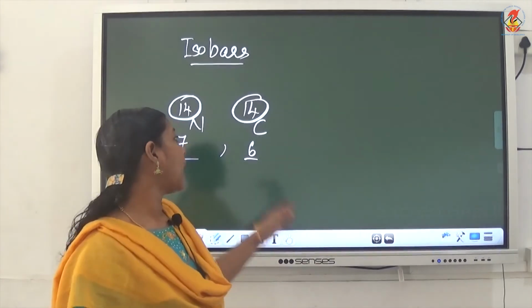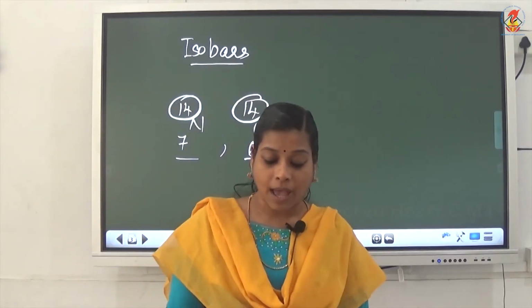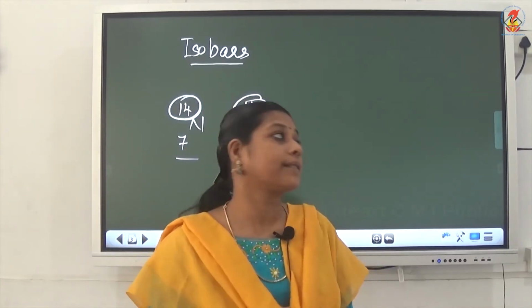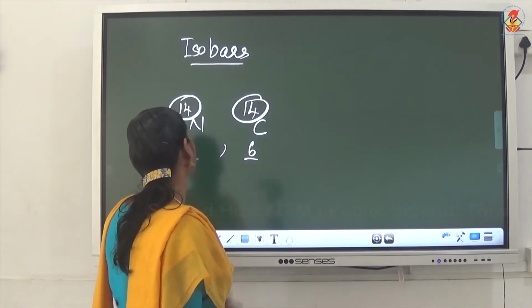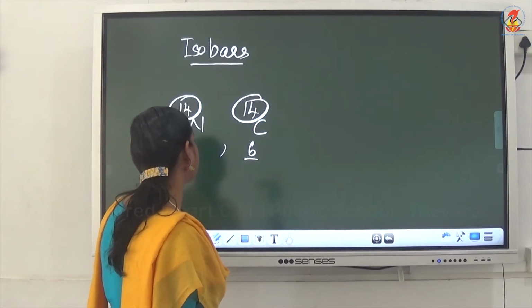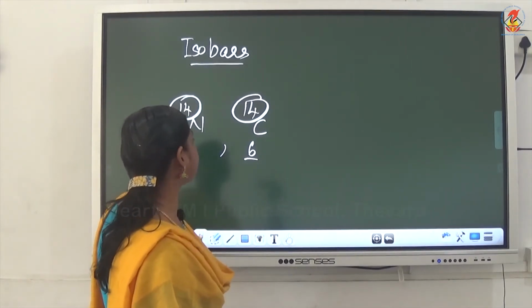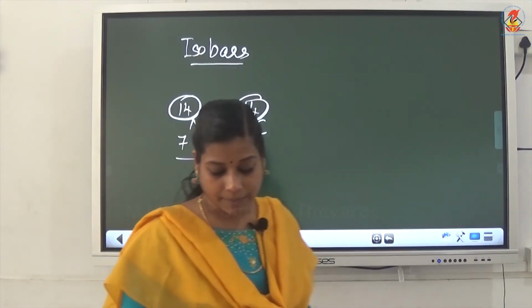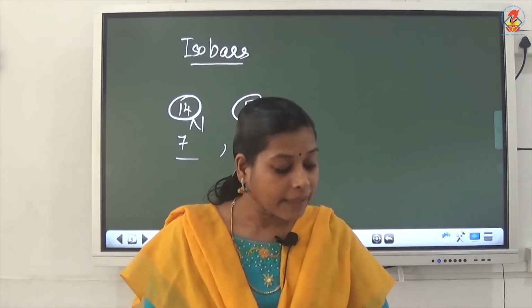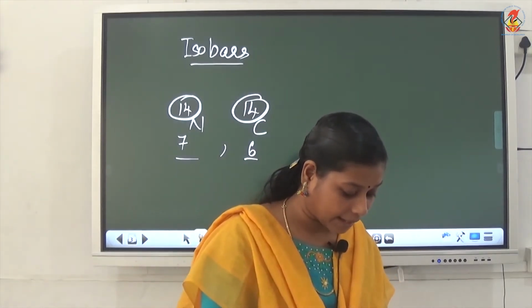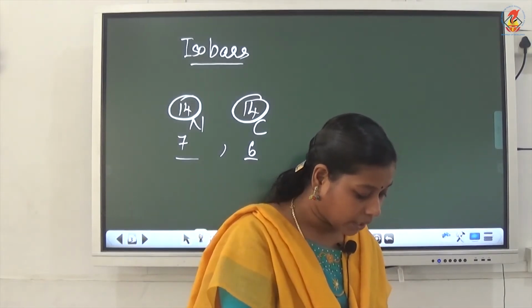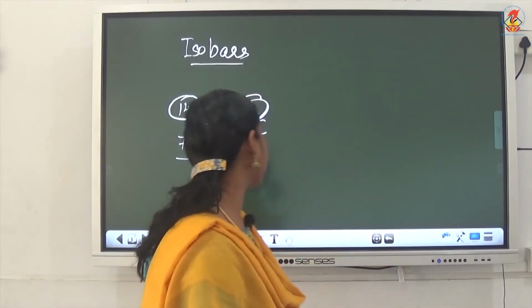Okay. And these isobars also have different uses. Can you say another example of isobars? The nitrogen and carbon pair is one example. Another example is argon and calcium.